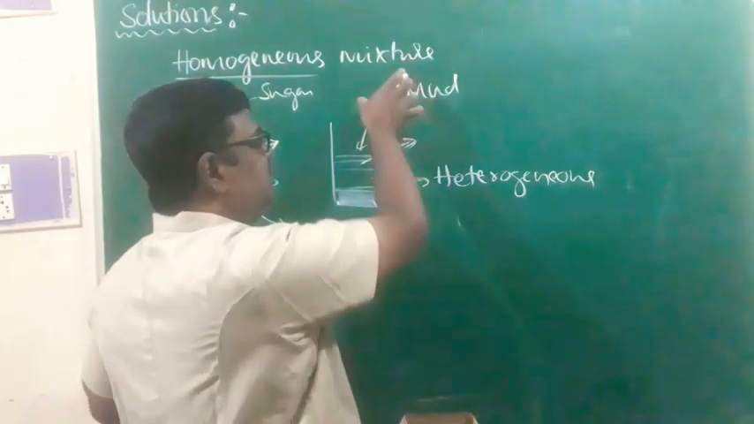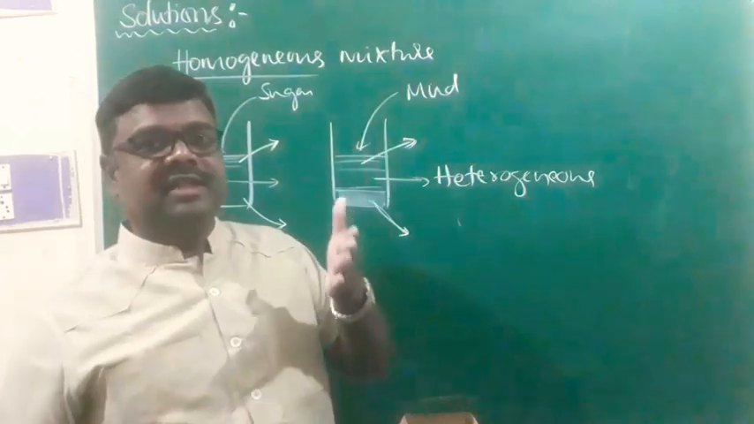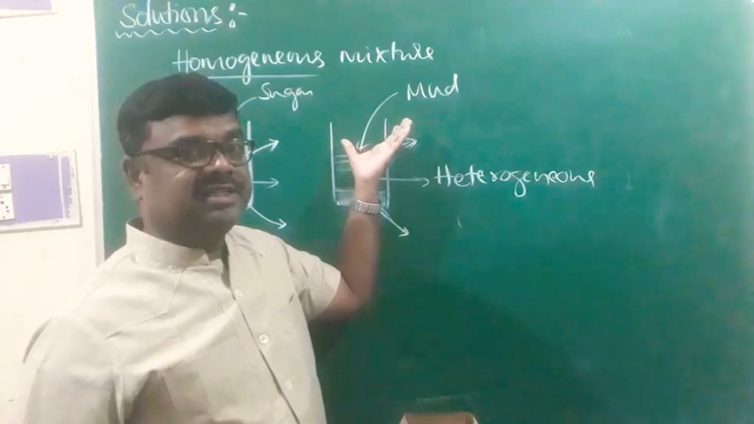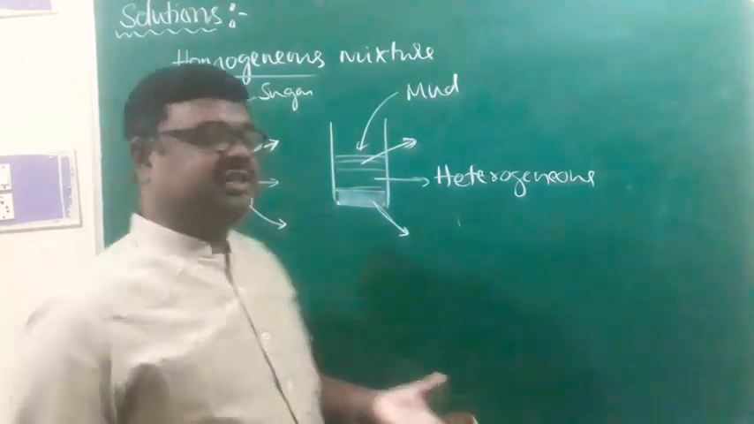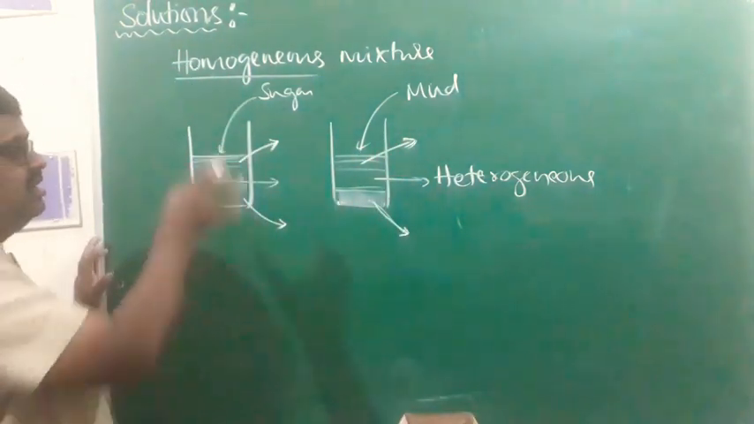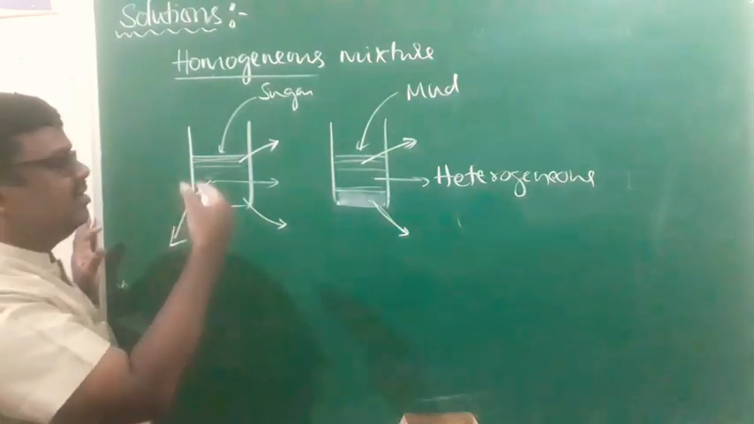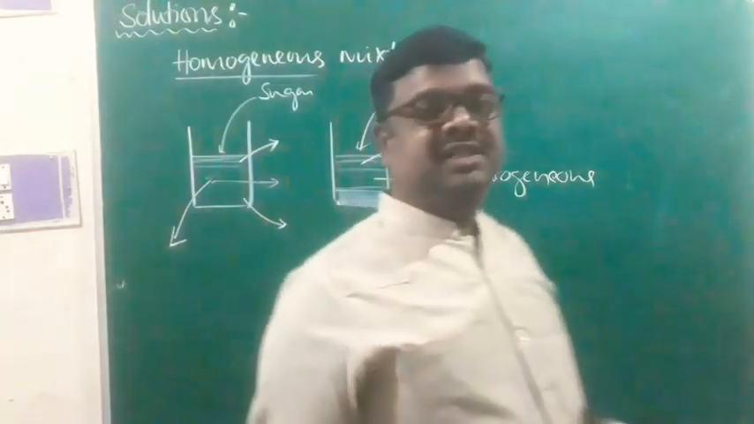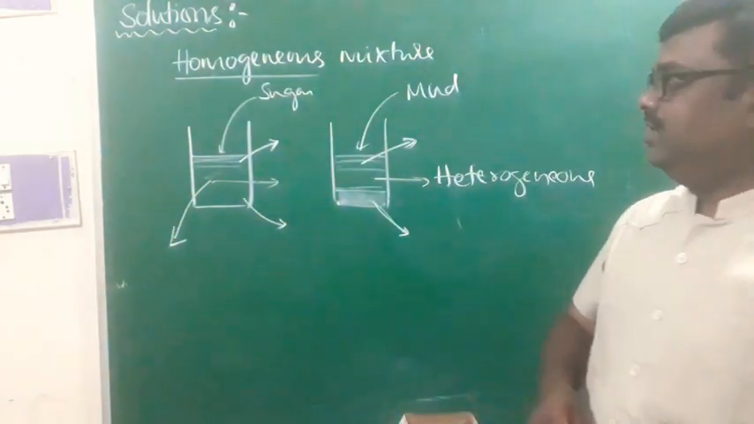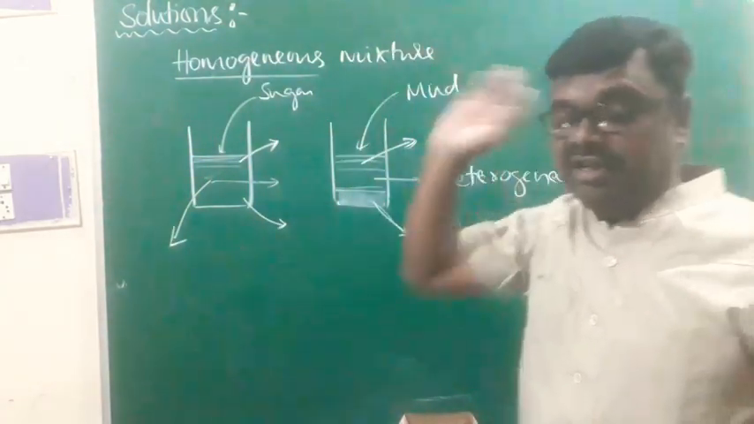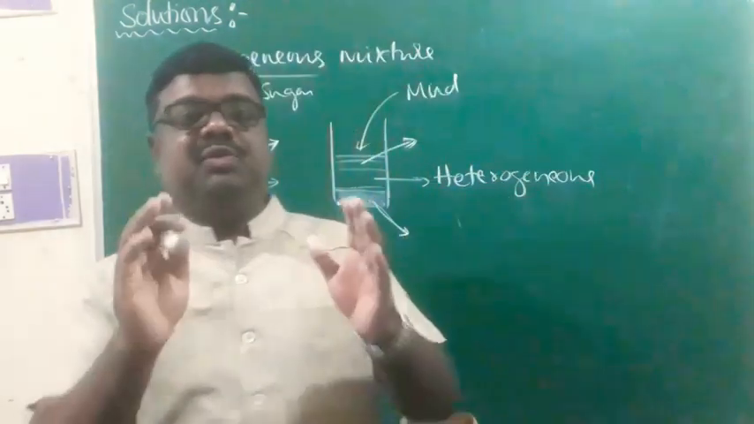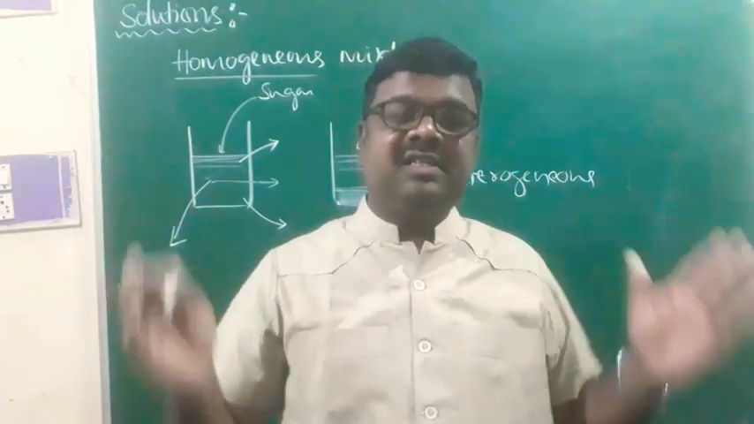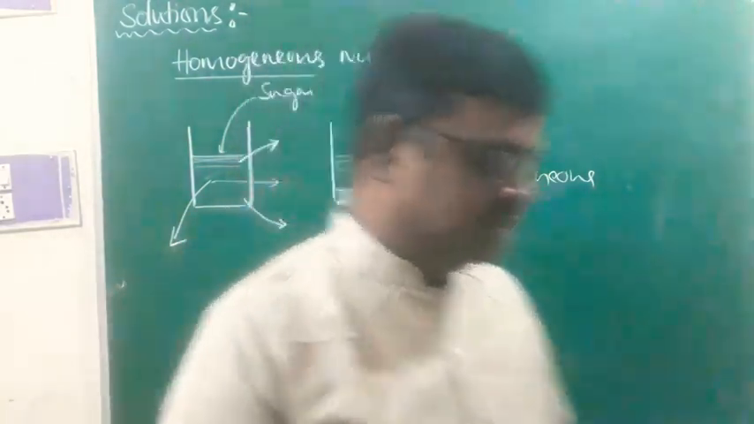You can easily distinguish the components of a heterogeneous mixture. But in the case of a homogeneous mixture, you cannot differentiate between the components of the mixture. That's the main difference between homogeneous and heterogeneous mixtures. A solution is a homogeneous mixture of 2 or more components whose relative amounts may be changed within certain limits. That is what we call a solution.